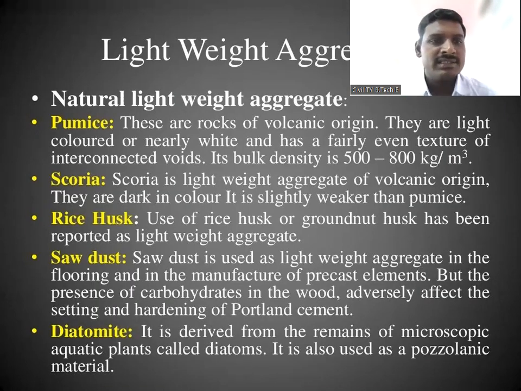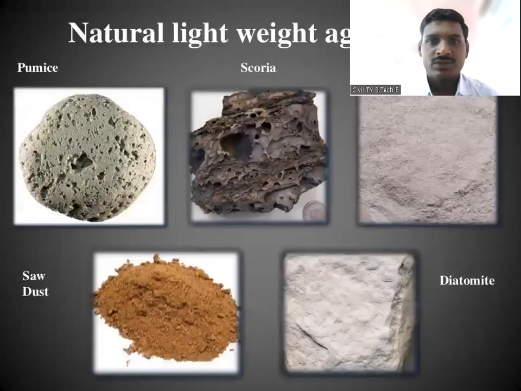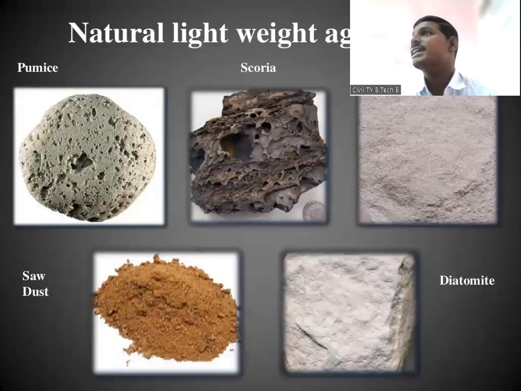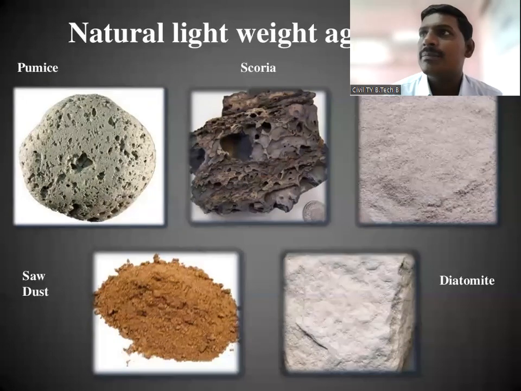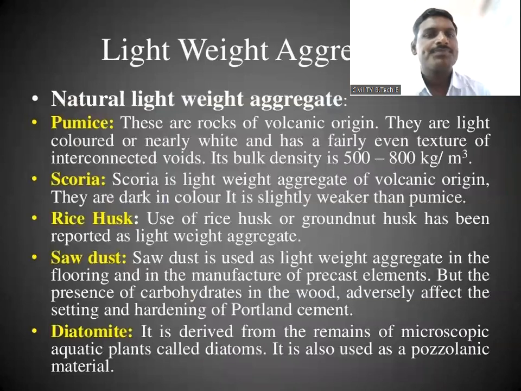Then next is number 4, that is sawdust. If you see here, the fourth sketch is the sawdust. The color is slightly red, a faint red color. That sawdust we can use. Sawdust is used as a lightweight aggregate in flooring and in the manufacture of precast elements.